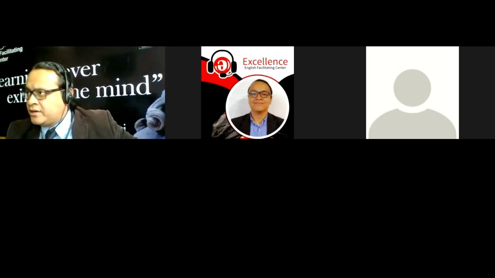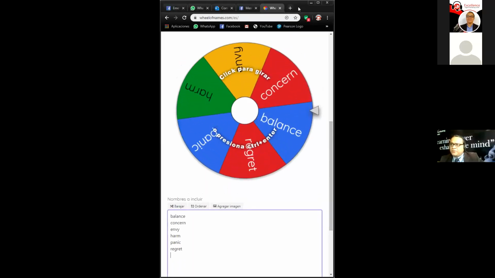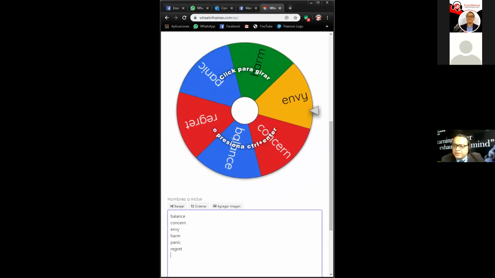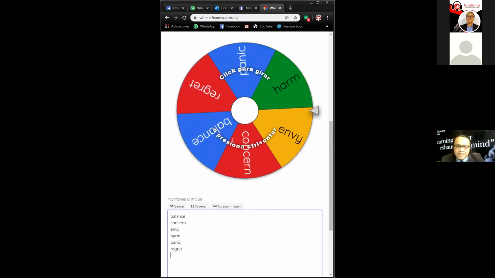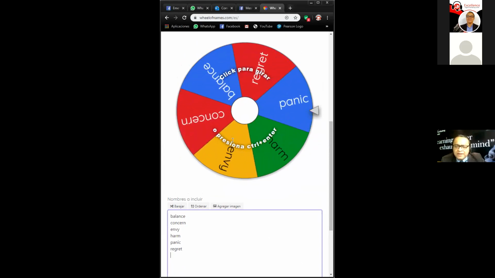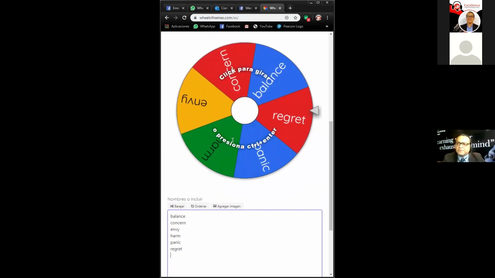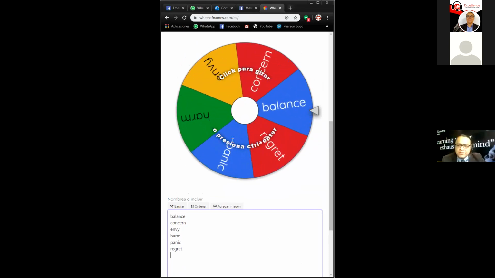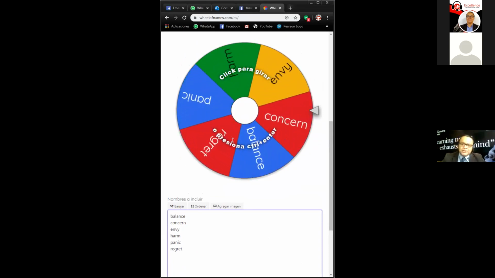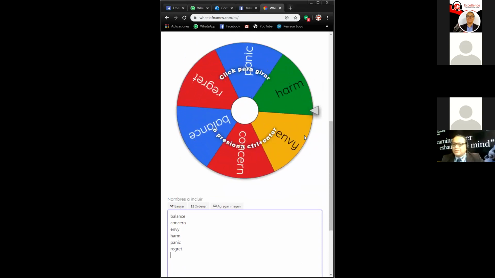Today, we're going to call it the Wheel of Fortune. All right. So what do we have on the Wheel of Fortune? We have the verbs balance, concern, envy, harm, panic, and regret. I'm going to spin the wheel, and you'll have to give me an example as a noun and as a verb. For instance, if the wheel stops at balance, you're going to give me your own example for that word as a noun and as a verb. Okay. Instructions clear? Yes. Clear. You ready to roll? Yes. Okay. Ready. So everybody start.